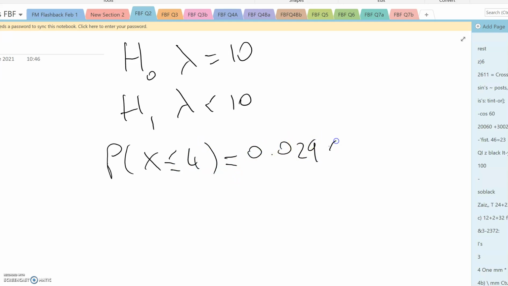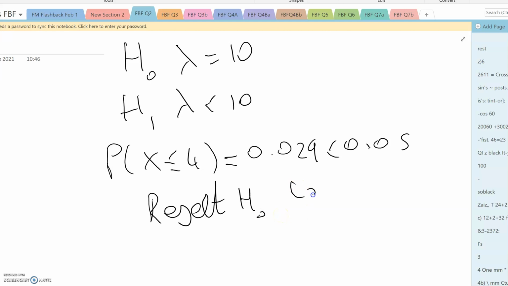0.029. We're using a 5% significance level, so we compare it to 0.05 and it's less than. We reject H0, and therefore we conclude it is lower during lockdown.